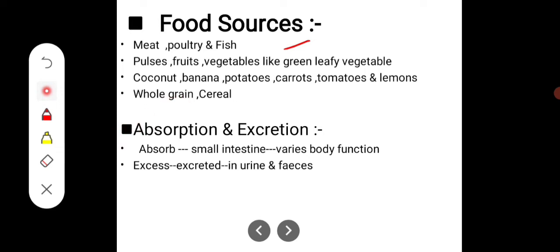Then the absorption and excretion. Absorption of potassium is from the small intestine. Most absorption is in the small intestine, and from there some goes to the liver, and all the others go into the blood, then the blood distributes it to the body cells. Then the potassium does its work, whatever its function is. If there is excess potassium in our body, it is excreted through urine and feces.